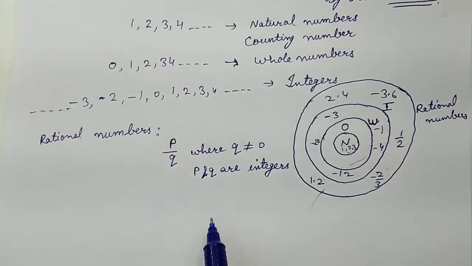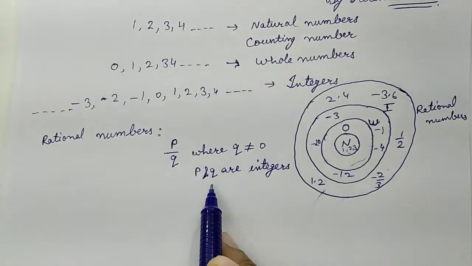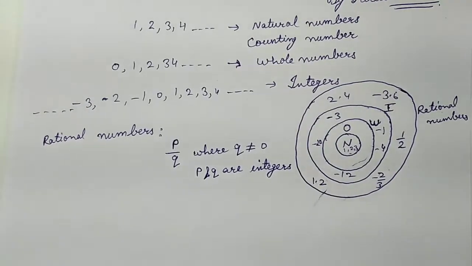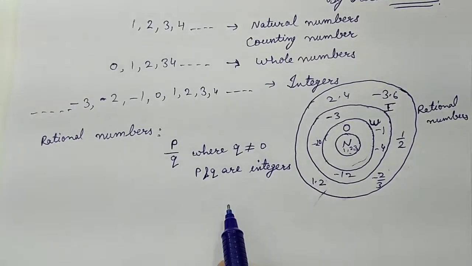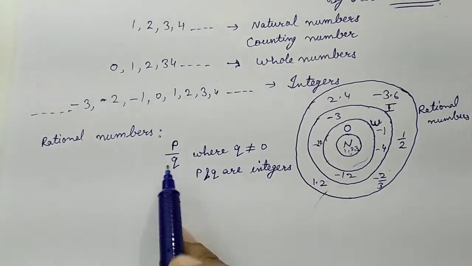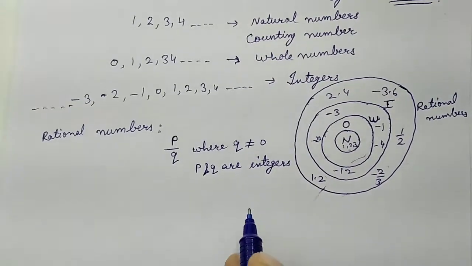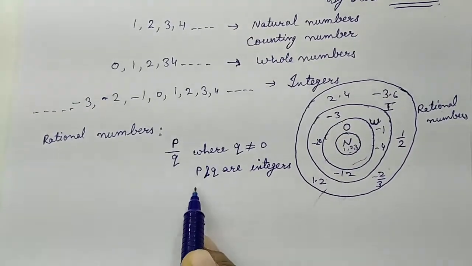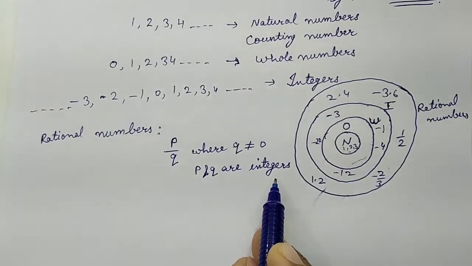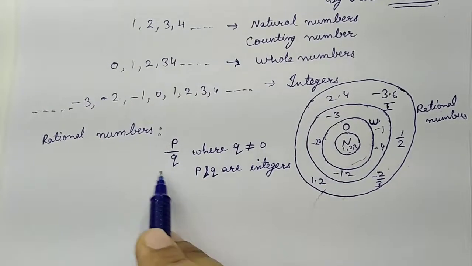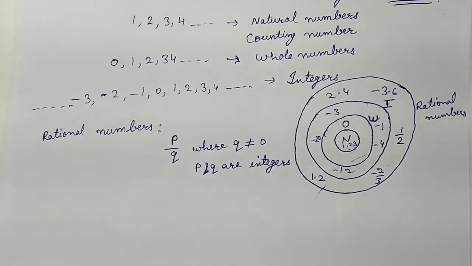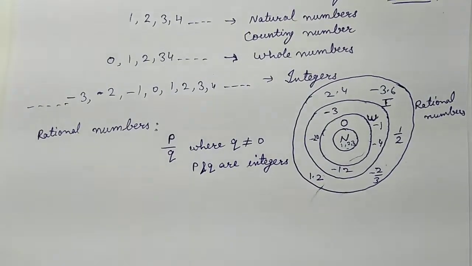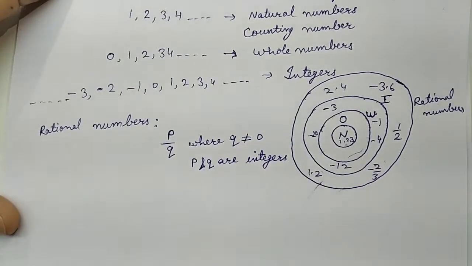In case of fractions, P and Q must be natural numbers or whole numbers, where Q is not equal to 0, but 0 can be the value of P. In case of rational numbers, we are saying P and Q are integers. Integers means rational numbers may be negative, but fractions are always positive, right?